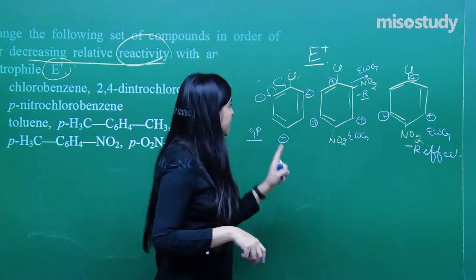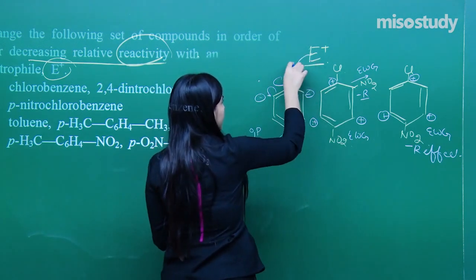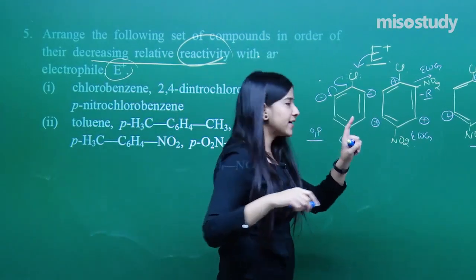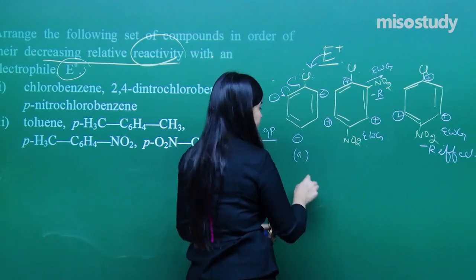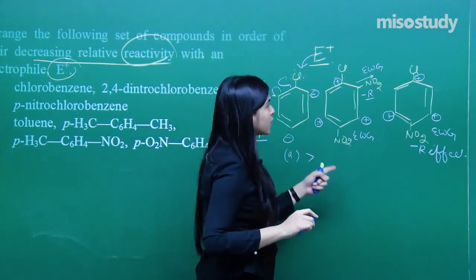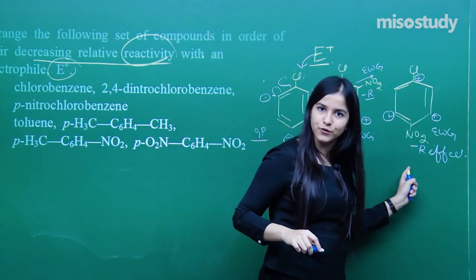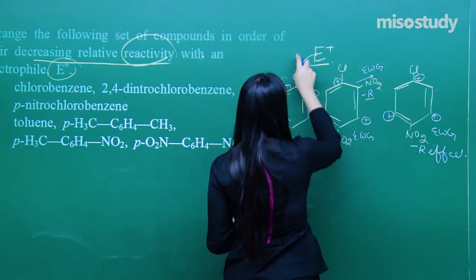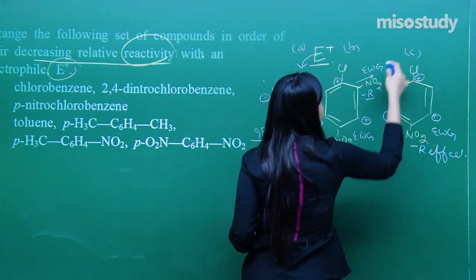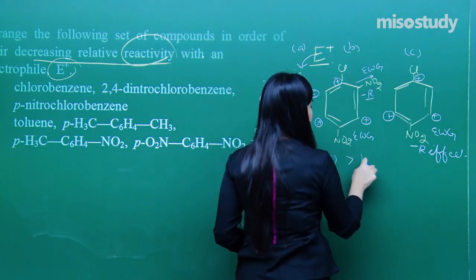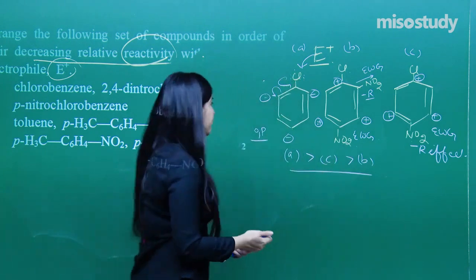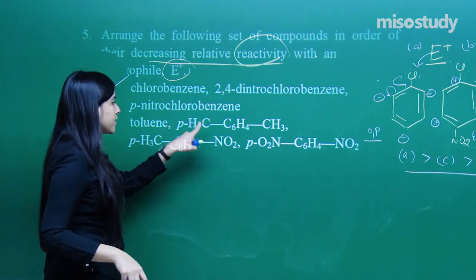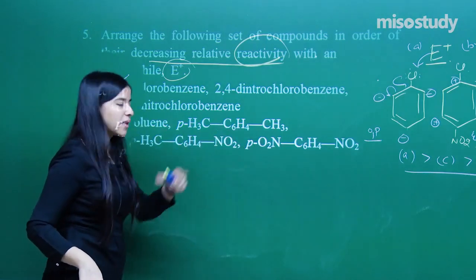No, not at all. So first, where the electrophile will attack is this one. I need the decreasing order, starting with the very highest, so it will be A, this one. Second will be the one having fewer minus R groups, less of attracting groups, so this one. If I name them A, B and C, then A, C, B will be my decreasing order. Clear? Done.